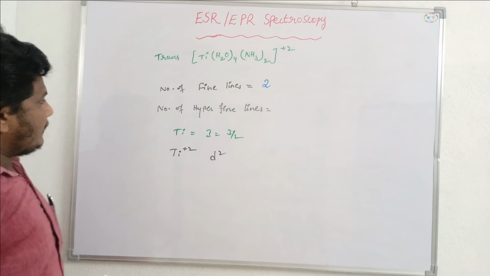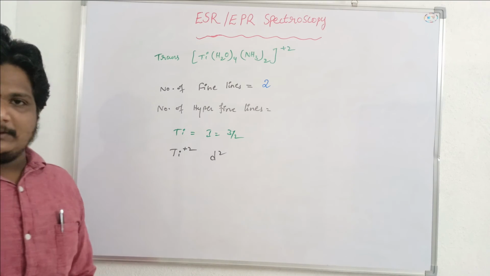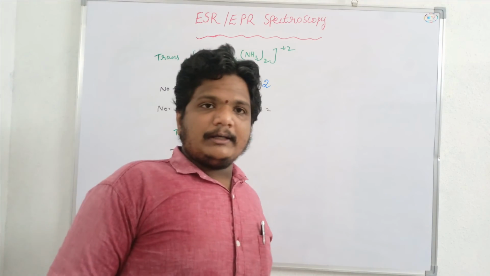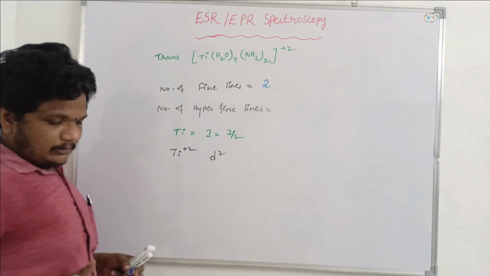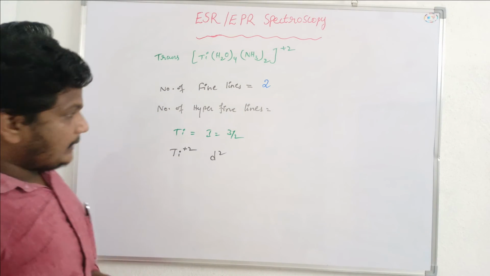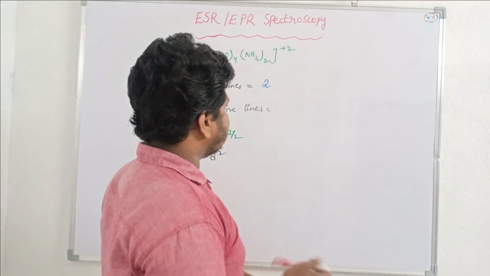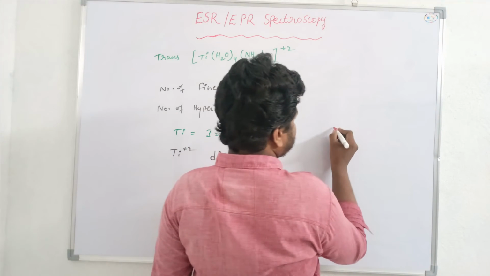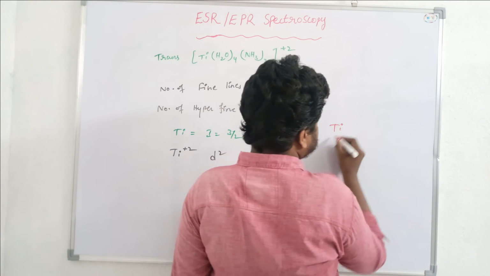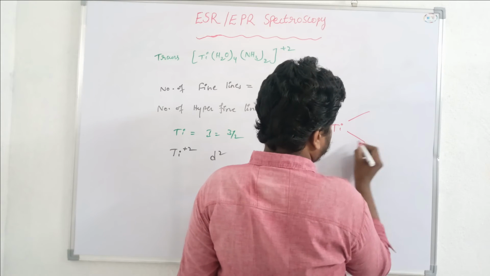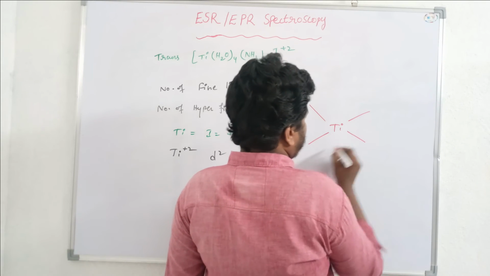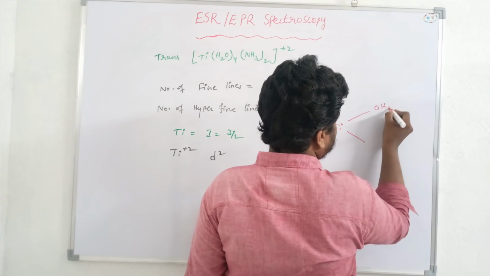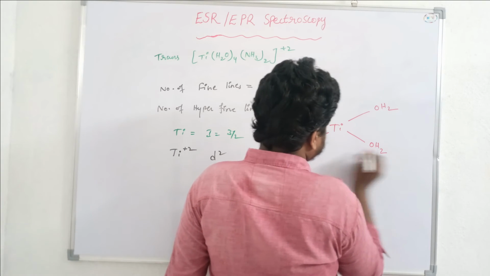Now let us calculate the number of hyperfine lines that are observed in the case of this complex. Now let us draw the structure of this titanium complex. So here this is central titanium metal ion, and we can observe 4 aqua ligands.